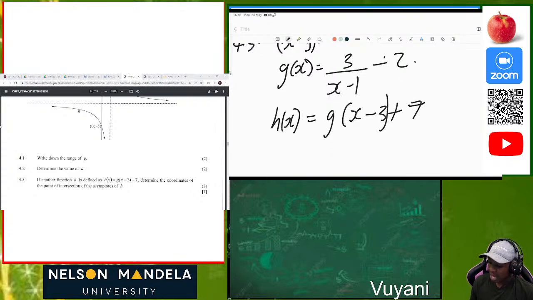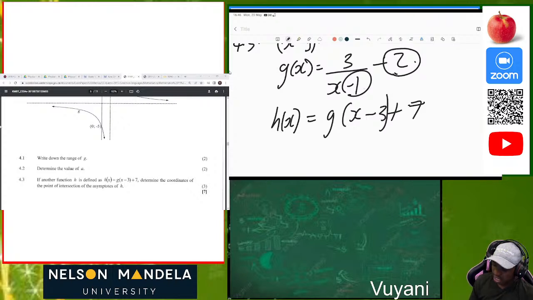So on the x, we can see that it has been shifted 3 units to the right. Since it's -3, then plus 7, which means it has been shifted 7 units upwards. So it's going to affect the value of q and the value of p.